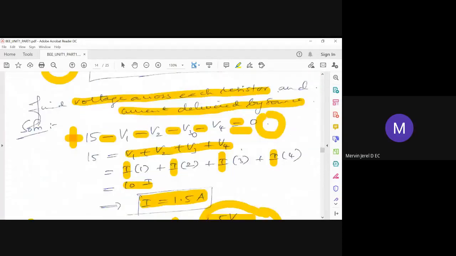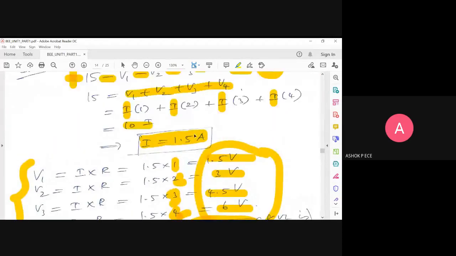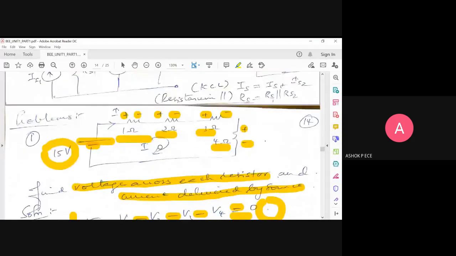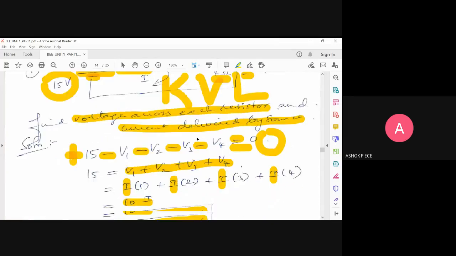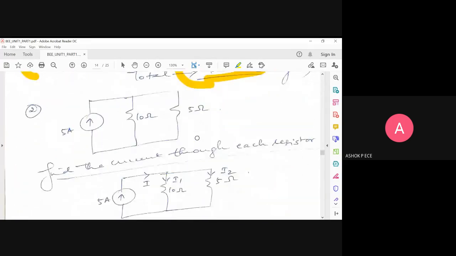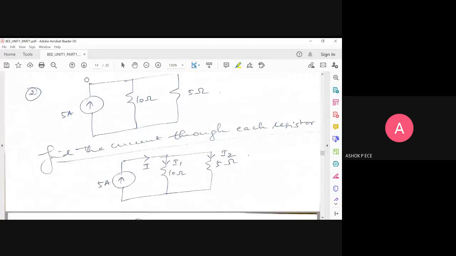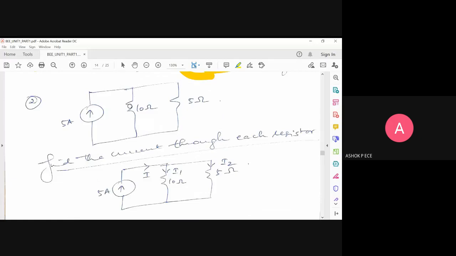Now we have seen a loop, so I am going to apply KVL, Kirchhoff voltage law. Now we are going to see how to apply KCL, Kirchhoff current law, with a basic example. See this problem. I have a 5 ampere current source and two resistors in parallel, 10 ohm and 5 ohm. See the question. Find the current through each resistor.